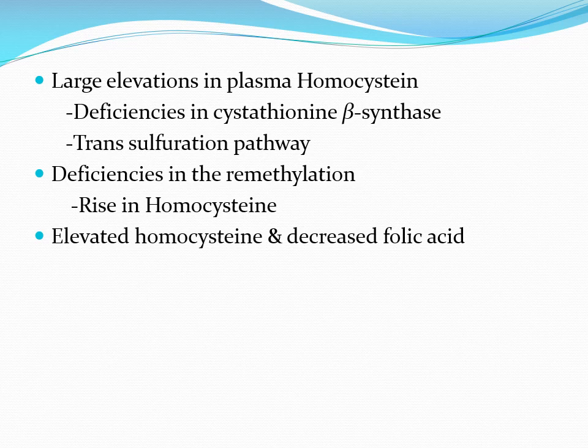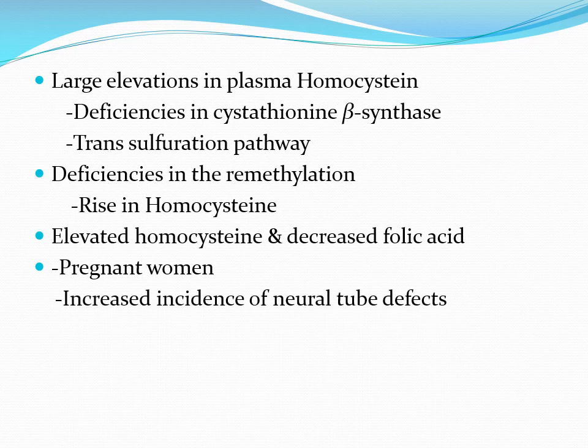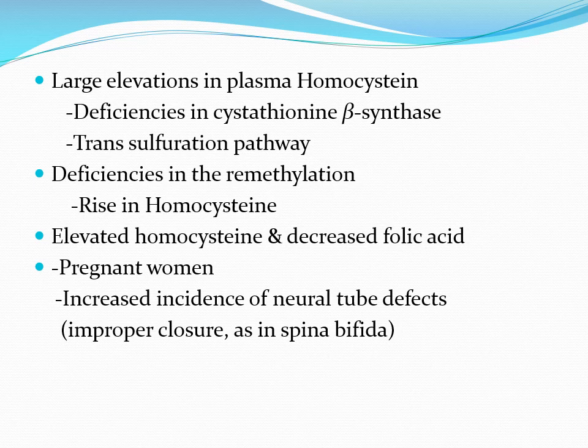Elevated homocysteine and decreased folic acid levels in pregnant women are associated with increased incidence of neural tube defects, which is improper closure, as in spina bifida, in the fetus. Periconceptual supplementation with folate reduces the risk of such defects.